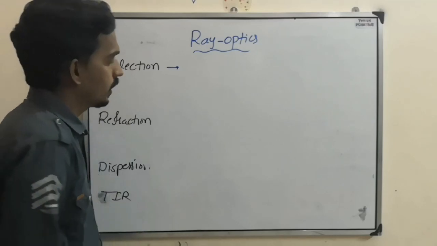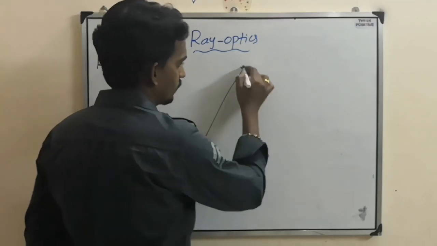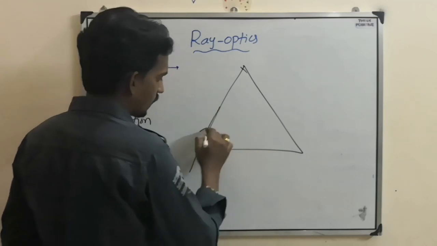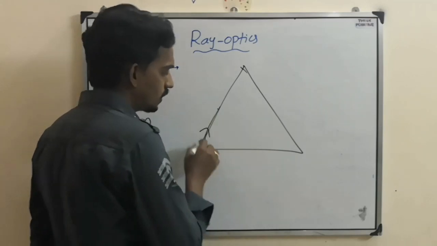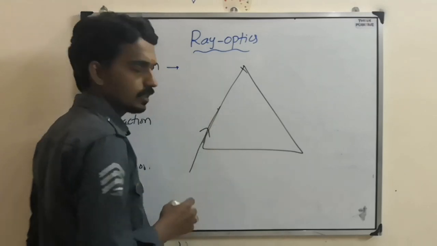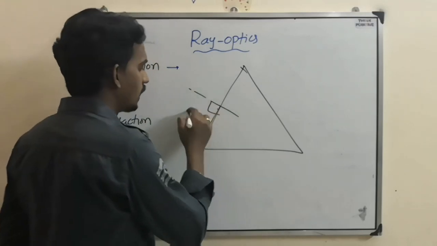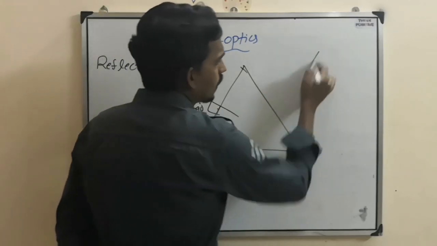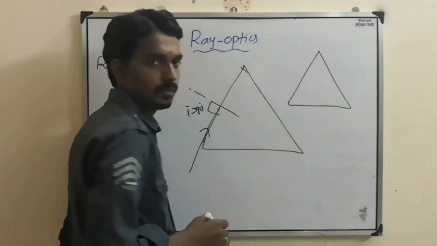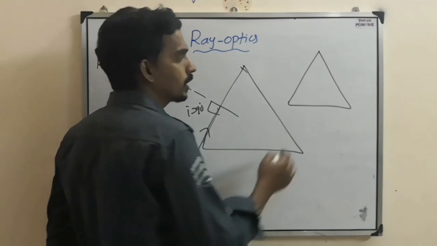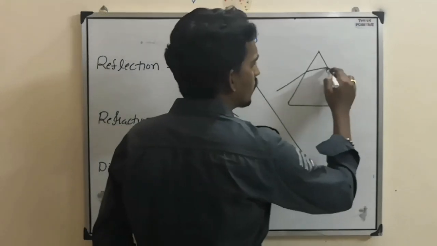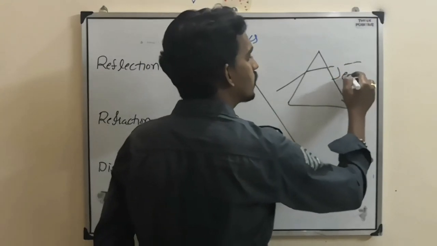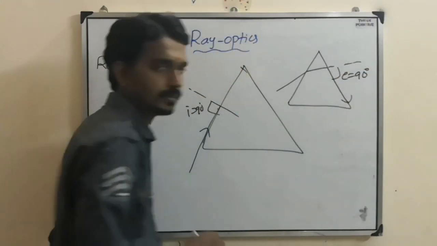Now, the other thing is, suppose there is a prism. Light can enter like this. This is called grazing incidence, which means the angle of incidence is 90 degrees. Or the other possibility is this condition: the light can go like this and emerge like this. That means this is grazing emergence, so E will become 90. When they mention it, you have to take that particular value.